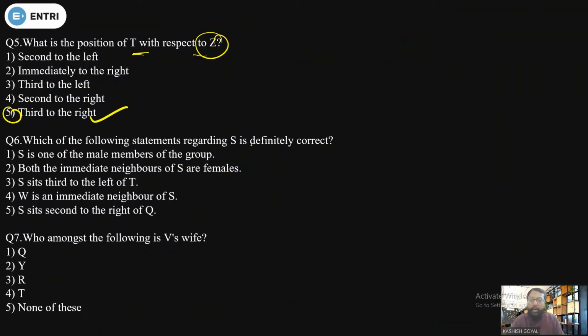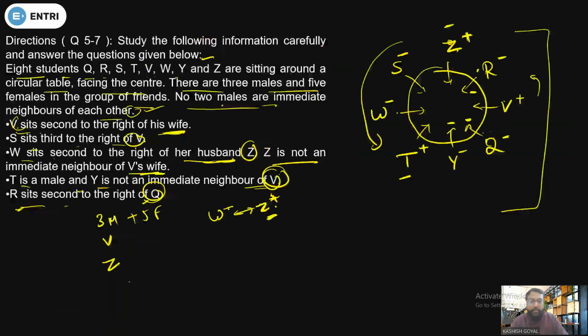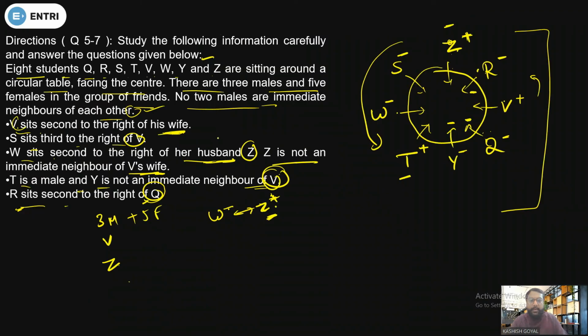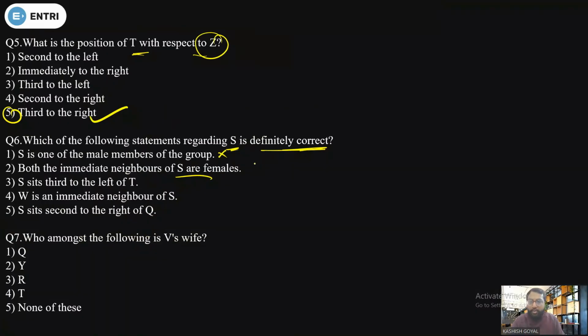Now, which of the following statements regarding S is definitely correct? So we have to find which statement is definitely correct. First: S is one of the male members of the group. So is S a male member? No, this is wrong. Second: both the immediate neighbors of S are female. So both the neighbors of S are female? No, there is a male member as well. So this is also wrong.